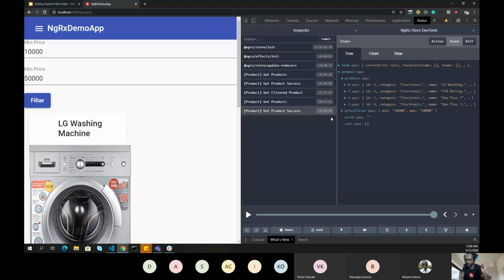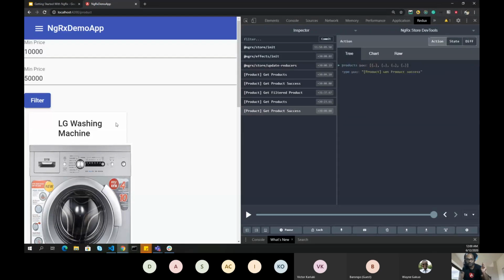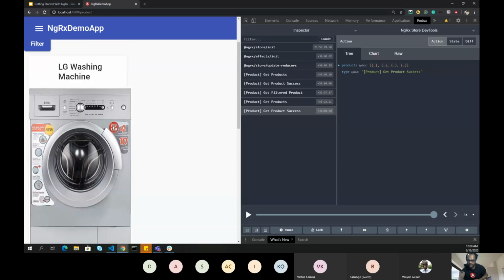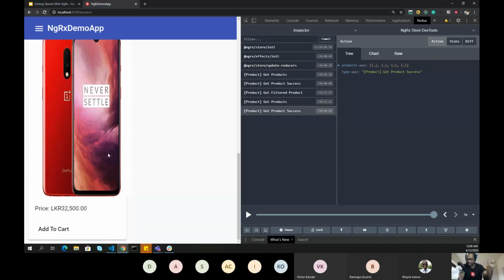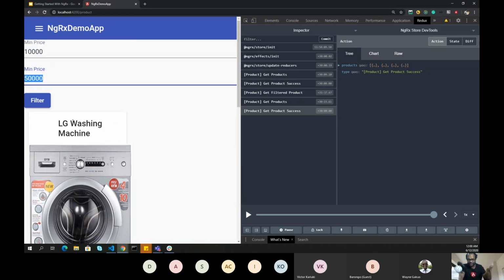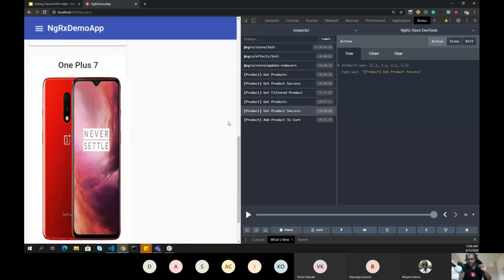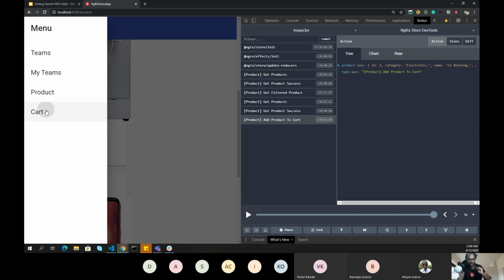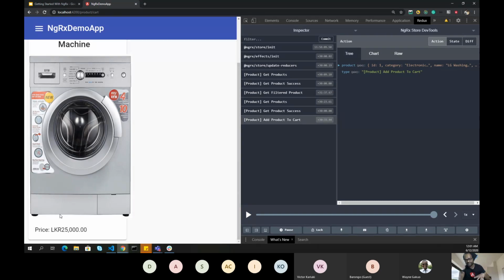You can see all the information is available here, because I checked in my store if my filters are available and then just filtered the products. Similarly, if I click on add to cart, there will be an action dispatched called add to cart with the payload. And once I go to my cart, this data is available because it was already available in my store. I'm just retrieving the information.